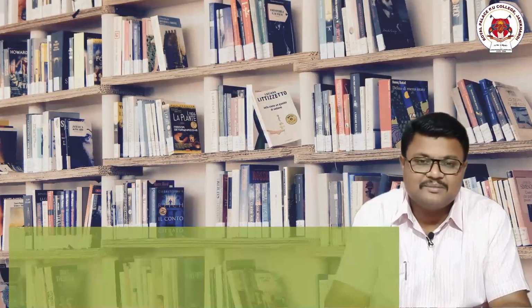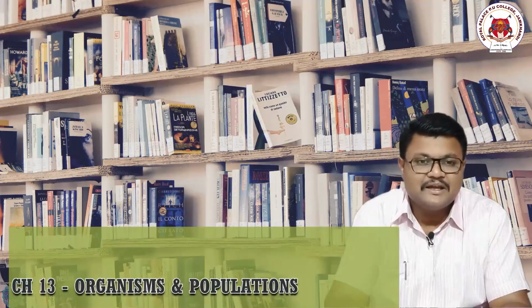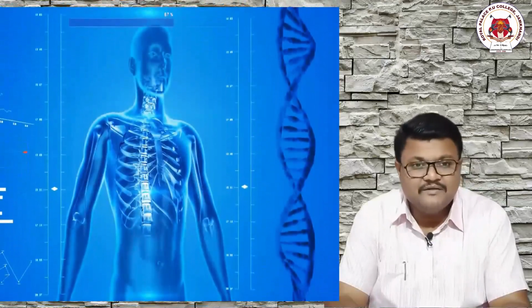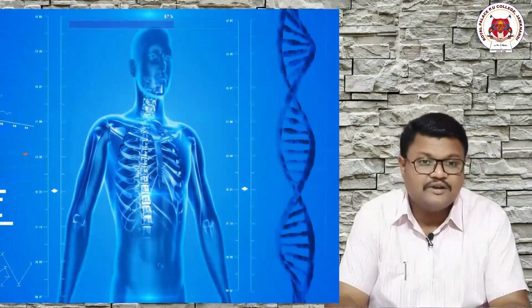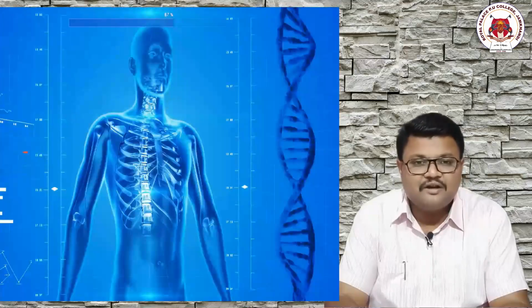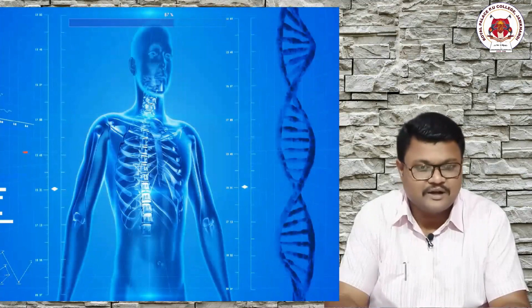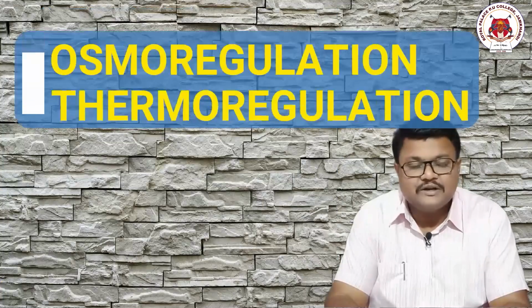Today we will be discussing a new topic of this chapter called organisms and population, and the topic name is responses to abiotic factors. To start this, let me tell you something. We'll consider two types of environments: the environment present inside the body of an organism, and the environment present outside the body of an organism. The conditions of the environment change in both of these, inside and outside the body of an organism. Now let me tell you two words called osmoregulation and thermoregulation.